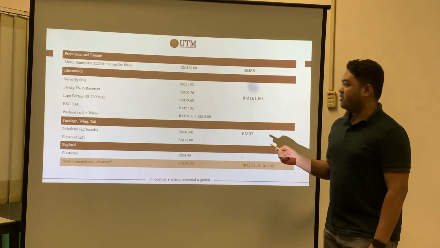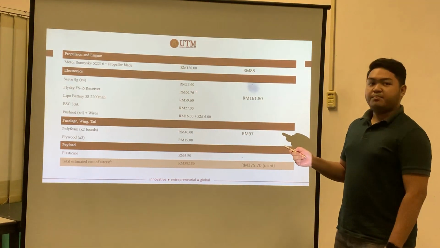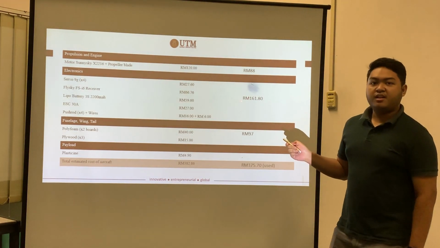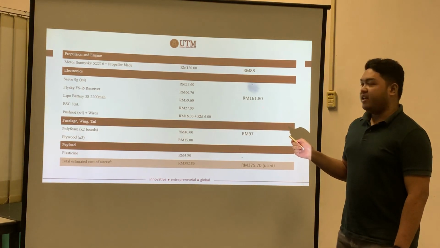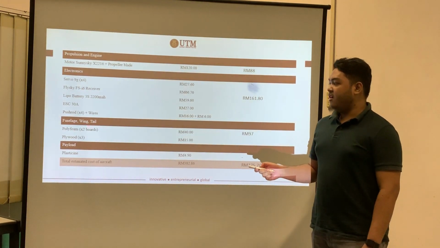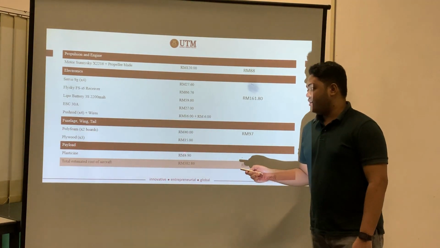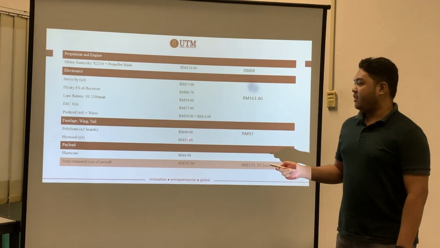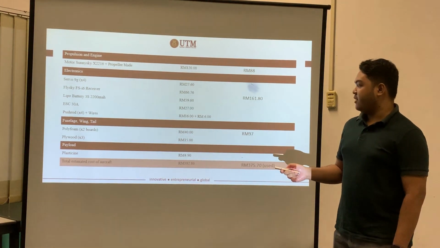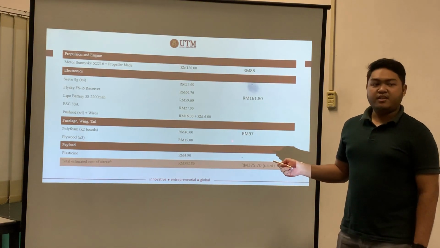Here is the cost assumption before the project, but after the purchase was made, we found out that the total for the electronic part is 161 ringgit and 80 cents. For the fuselage, wing and tail, we are using 2 polyfoam and also 3 plywood. The assumed prices were 40 ringgit and 15 ringgit for the polyfoam and plywood respectively, but after purchase we paid 97 ringgit.